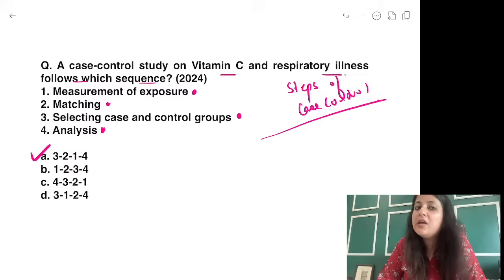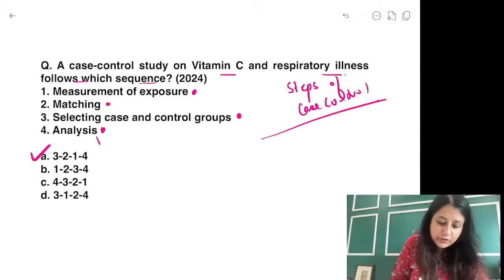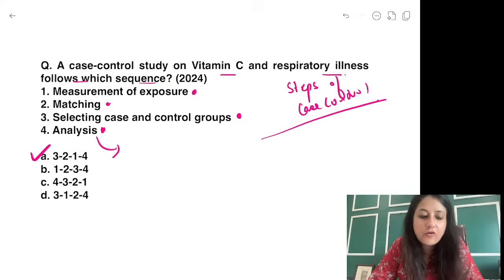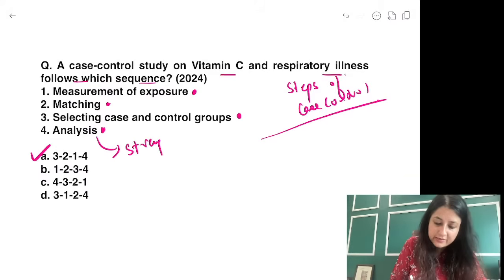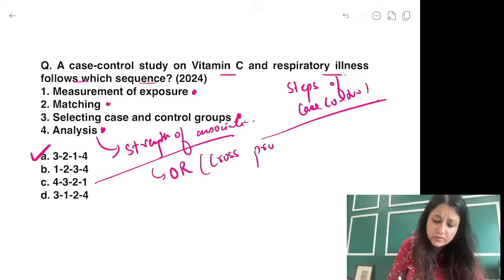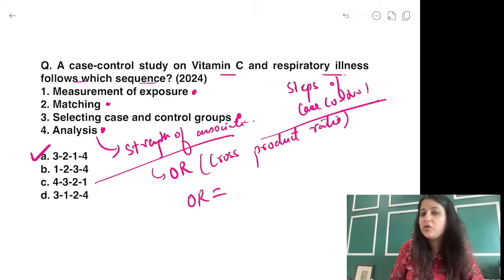Now, can anyone tell me what is the measure or strength of association in a case control study called as? How do you do the analysis in a case control study? What is it that you calculate? Put in the comment section. What is it that you calculate for analysis in a case control study design? Strength of association in a case control is measured by, very good, इसका numerical भी आएगा आज. Strength of association case control में हम लोग किससे करते हैं guys? OR, odds ratio. What is the other name for odds ratio? Cross product ratio. The other name is cross product ratio. What was the formula for odds ratio?